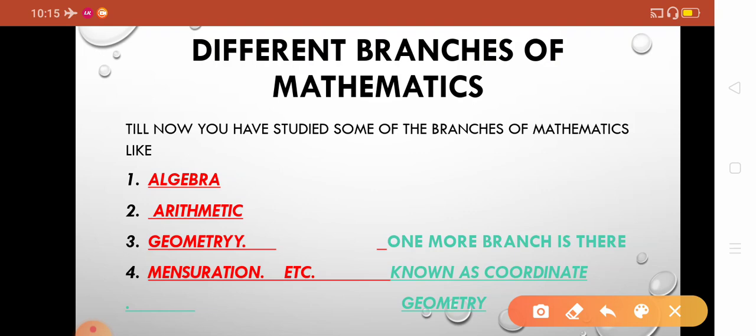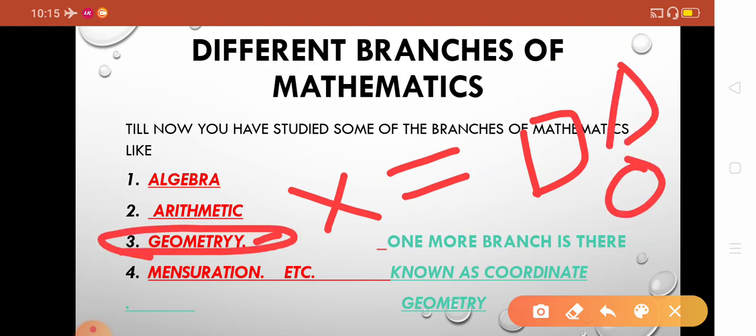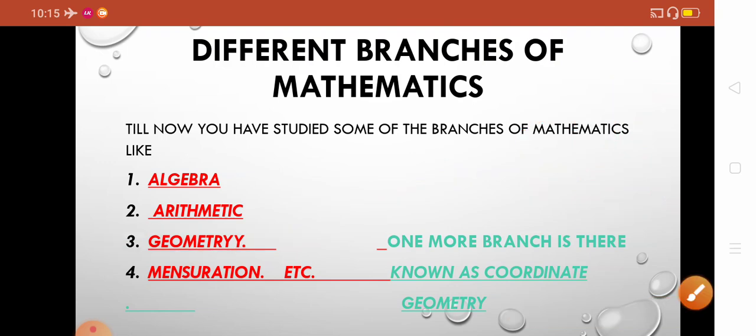Now the third type you have studied is geometry. In geometry we study lines and shapes. We have studied intersecting lines, parallel lines, rectangle, square, triangle, circle. All these types of lines and shapes, the study of them, is known as geometry.